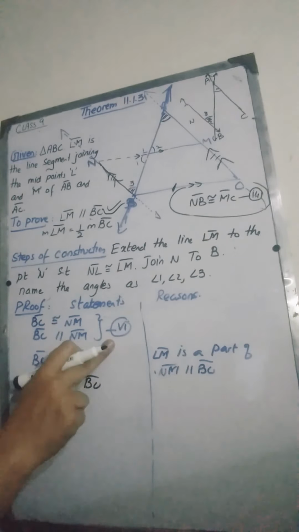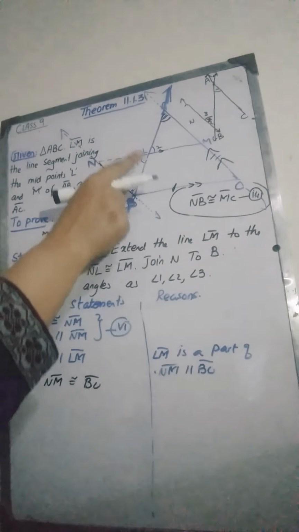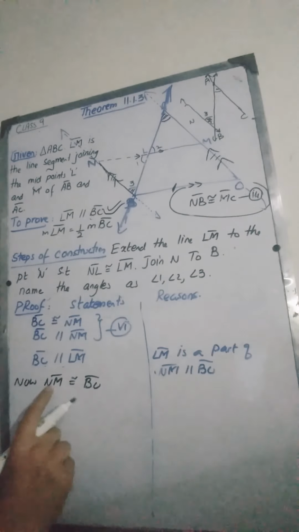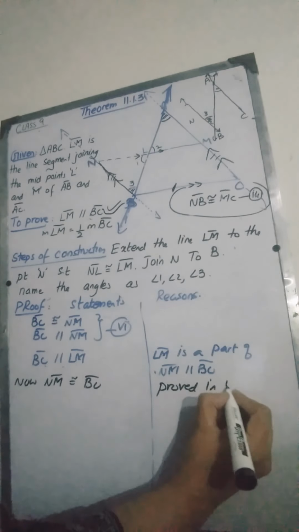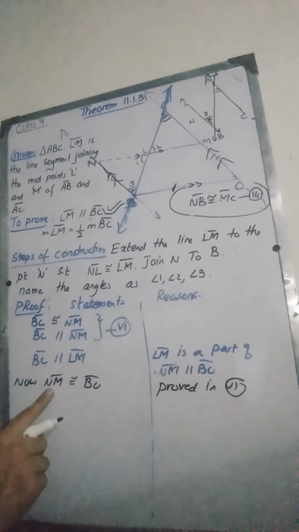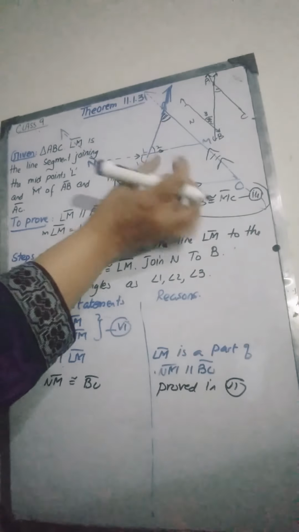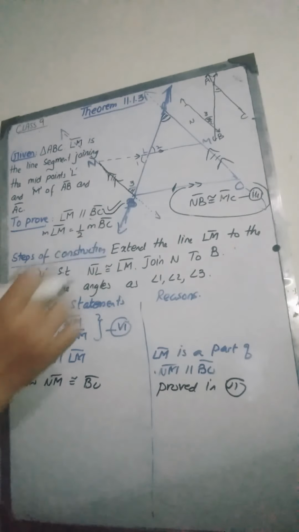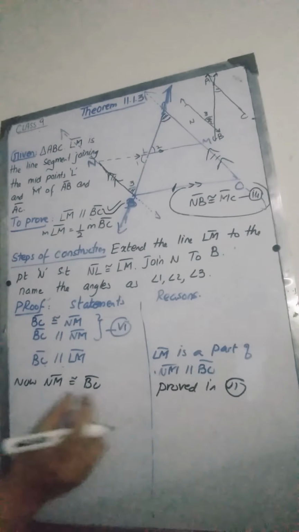This we had proved in equation 6, because we had proved that this is a parallelogram, and in a parallelogram the opposite sides are always congruent as well as parallel. Now we know that NM is equal to twice of LM, because we had taken N such that ML and LN were the same.